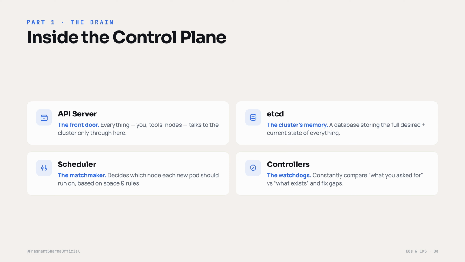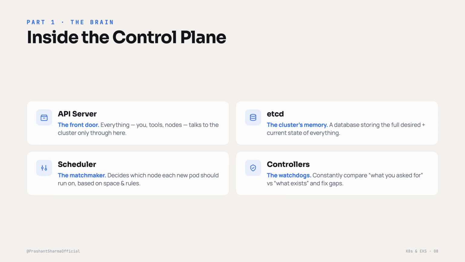It is a database that stores the full picture, like what you want running and what is actually running right now. The scheduler is the matchmaker. Every time a new container needs to run, the scheduler decides which worker node it should go on, based on which nodes have room and what the rules are. And finally, the controllers are the watchdogs. They constantly compare what you asked for against what actually exists and try to quietly fix any gap. Hold that watchdog idea because it is secretly the most important concept in all of Kubernetes, and we will come back to it.